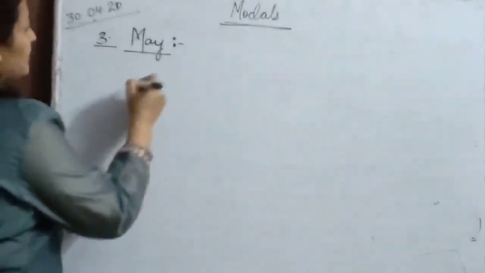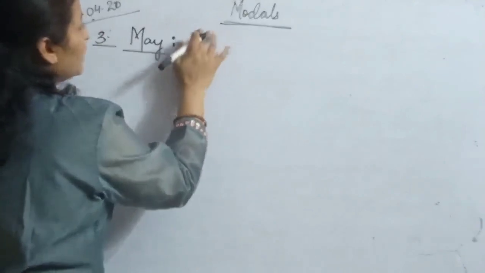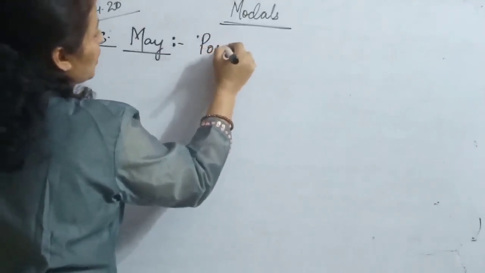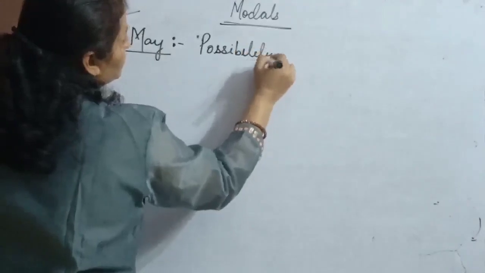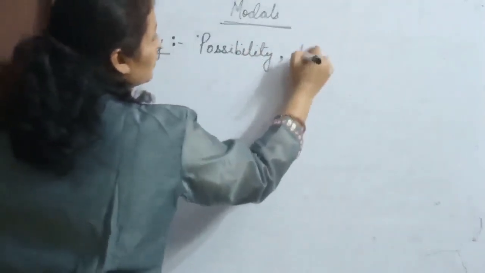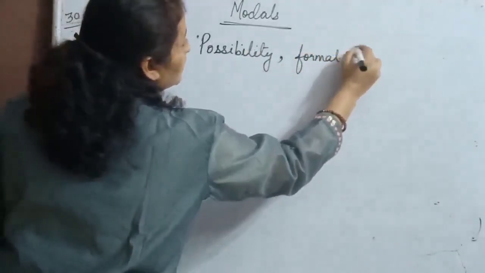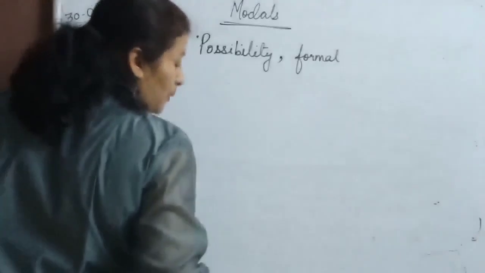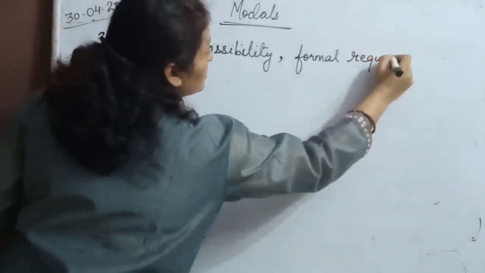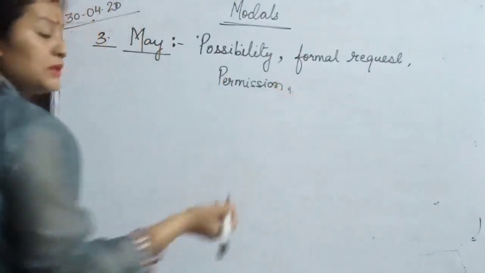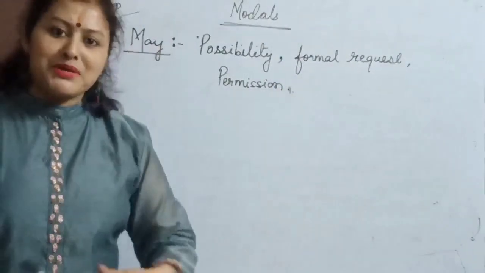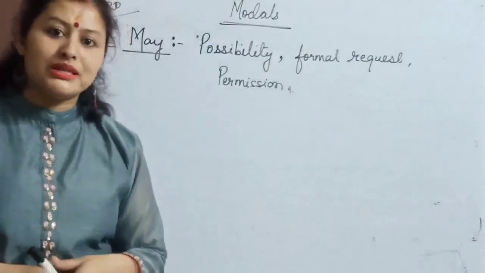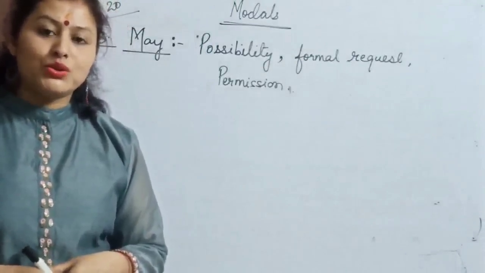Let me write the use first of all. May is used to show the possibility and formal request or permission. Permission, though, you must be knowing, right? Because you all take permission in the class. When you enter the class, what do you say to the teacher? What do you ask the teacher?